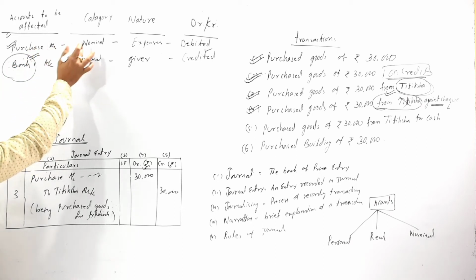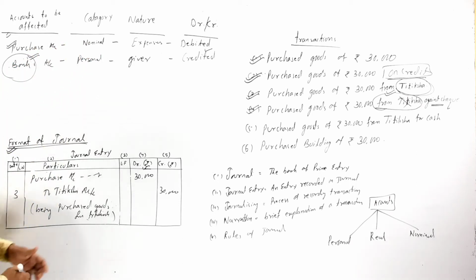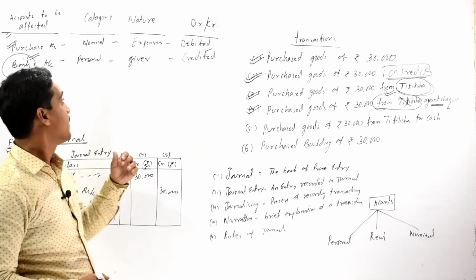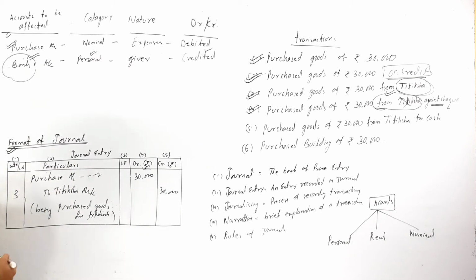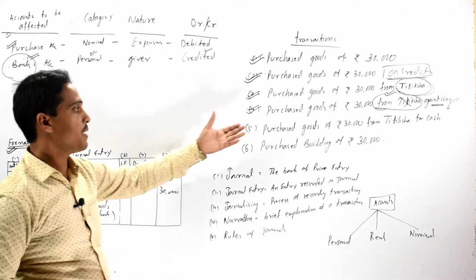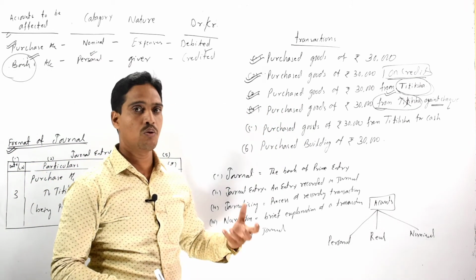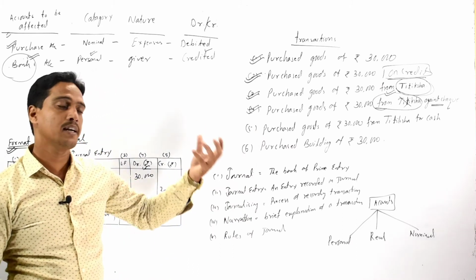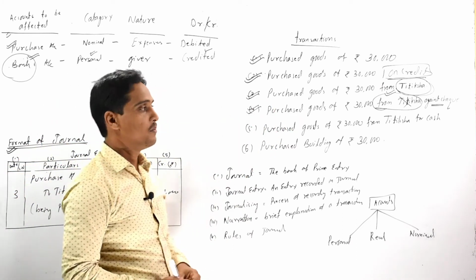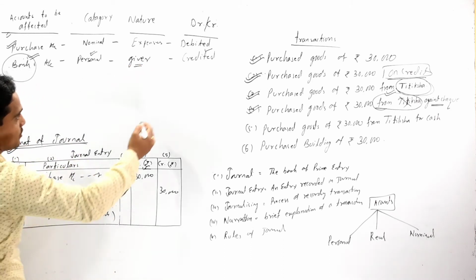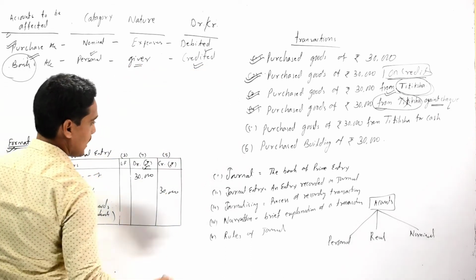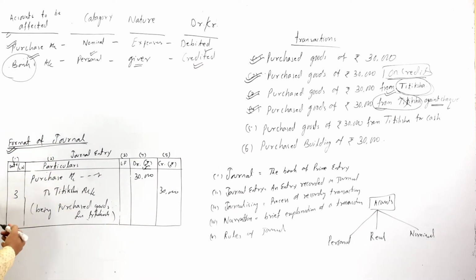So our purchase account is a nominal account and it should be debited, and bank belongs to the personal account category. As we are purchasing the goods, no doubt our bank should make the payment to the concerned supplier. So here bank is the giver and it should be credited according to the rules of the personal account.